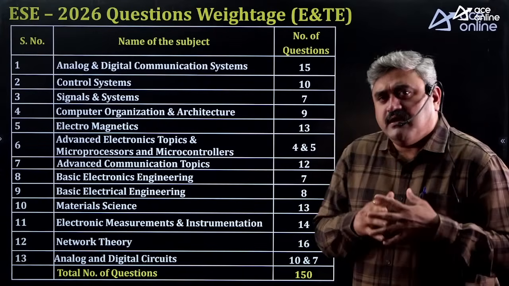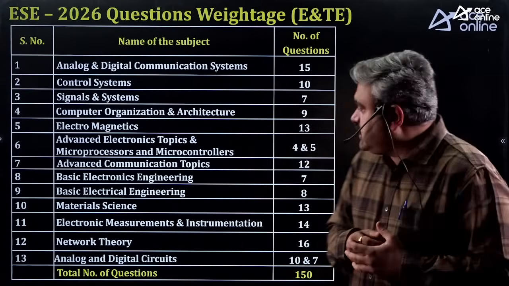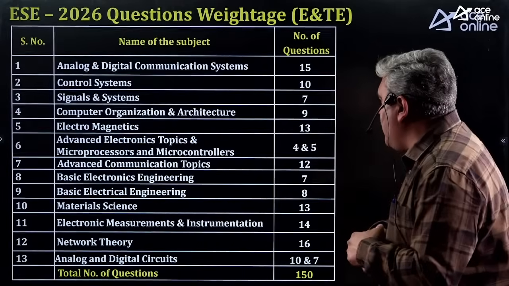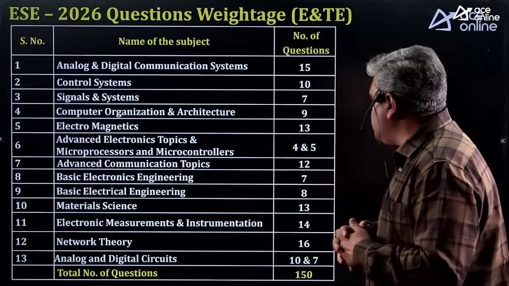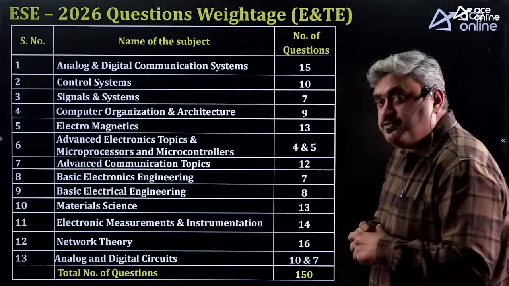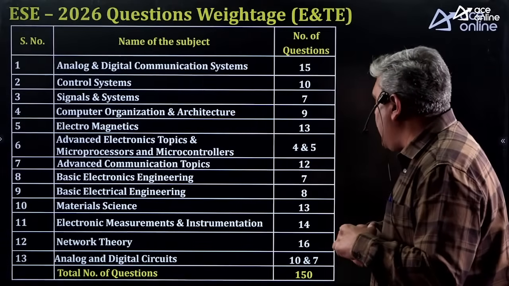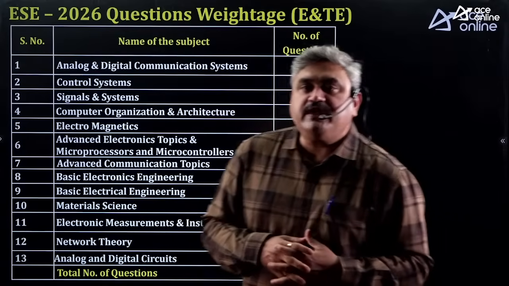Advanced communication, a combination of all the advanced communication topics, around 12 questions. Then basic electronic devices 7, electrical engineering 8, and material science 13, which is a very good weightage once again. Electronic measurements and instrumentation 14, also a very good weightage. Network theory 16, analog and digital electronics 10 and 7, totalling around 150 questions.